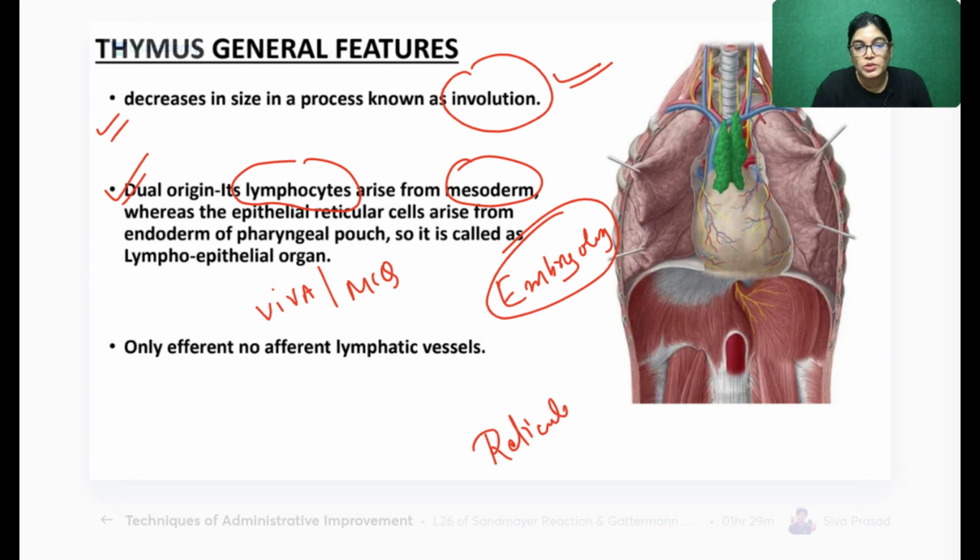One point I want to make clear: the thymus gland does not have reticular fibers as a supporting network. Please note down this point, it is very important. This has been asked in previous year AIIMS and entrance examinations like NEET PG, and it is very important for your next examination and for your viva also.